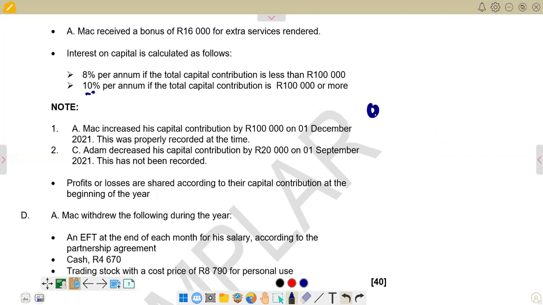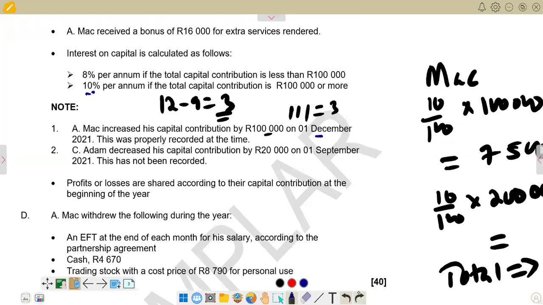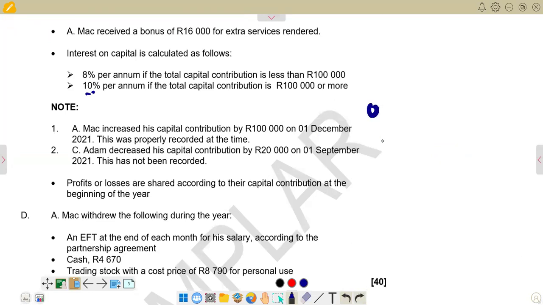So we're going to say 10% there, which is 10 over 100, and then we multiply by our 120,000 before it was reduced, and then we get the annual for 1 year, and then we are going to reduce it for the number of months that we had 120,000. Remember, this adjustment took place on 1 September.